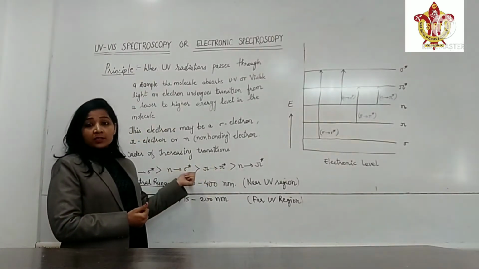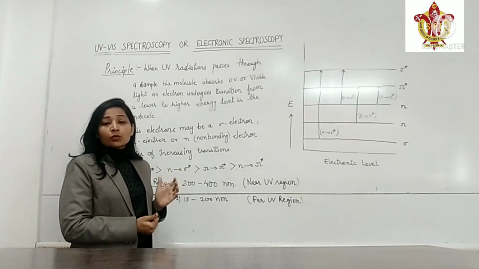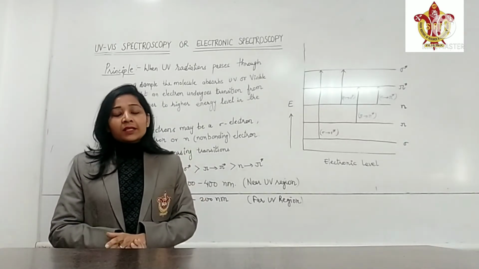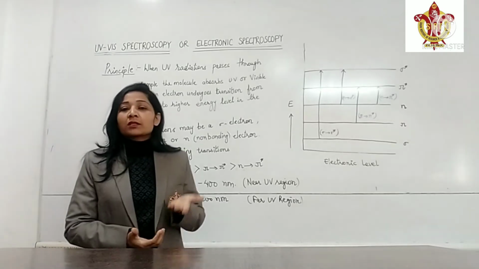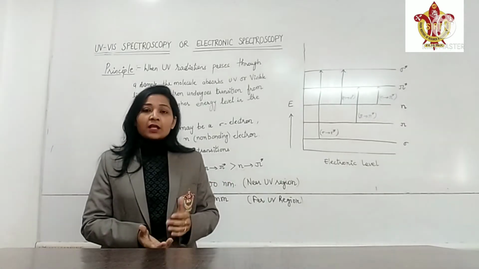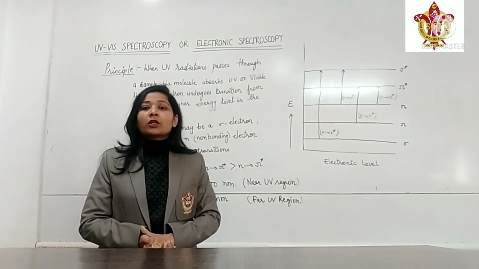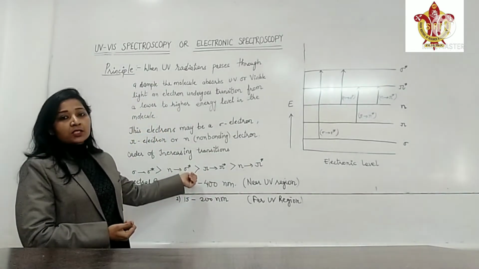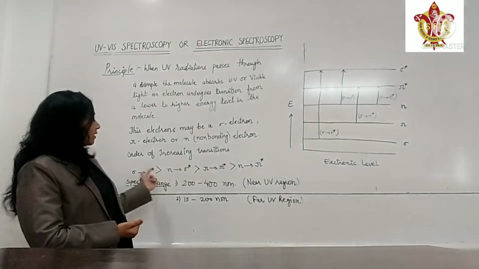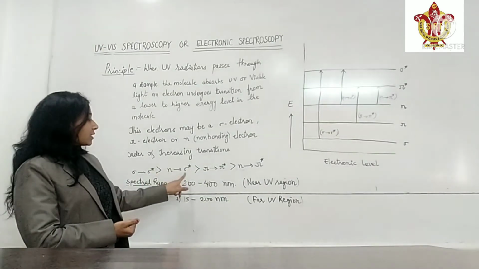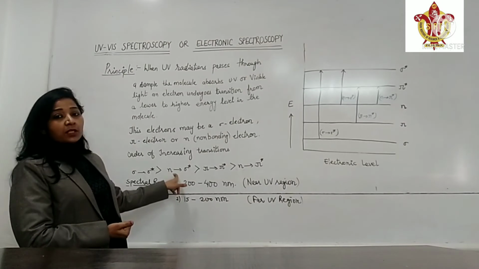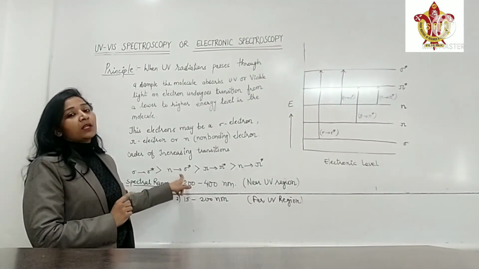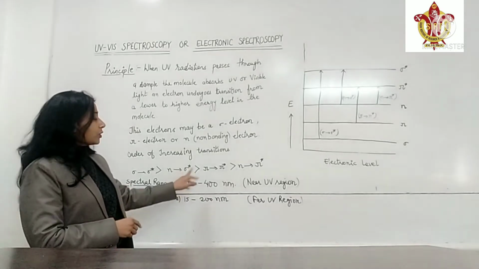Non-bonding to sigma star transition takes place in molecules having single bonds and heteroatoms. These heteroatoms can be oxygen, nitrogen, sulfur, which have a lone pair of electrons or non-bonding pair of electrons. So non-bonding to sigma star transition requires comparatively less energy than sigma to sigma star, and this type of transition involves compounds having single bonds and a heteroatom with a lone pair of electrons.